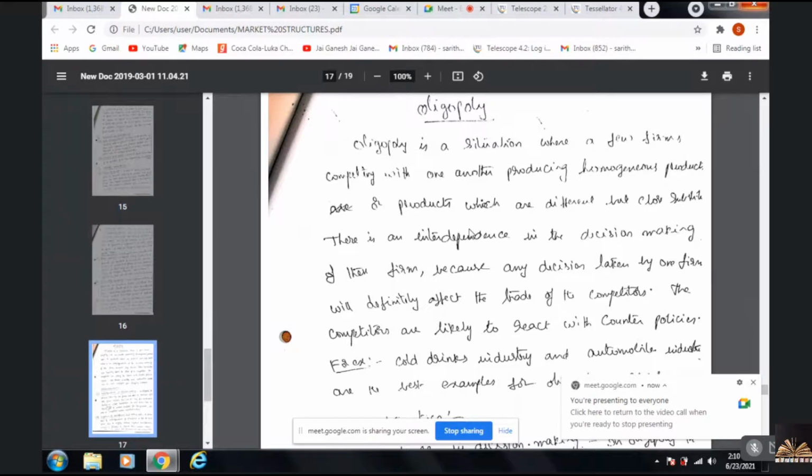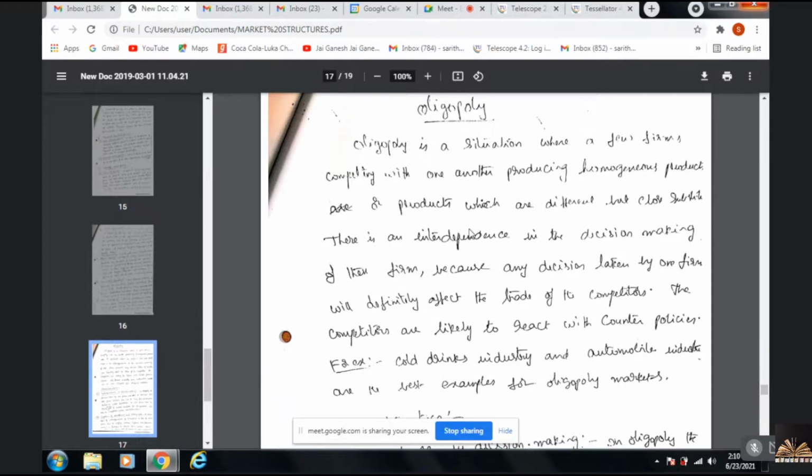I'll just give the introduction of oligopoly. Oligopoly refers to a situation where a few firms compete with one another, producing a homogeneous product. What do we mean by homogeneous products? Similar types of products, which are different to an extent but are close substitutes.